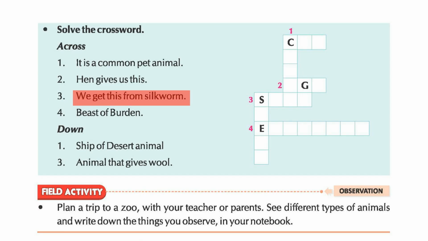The next one, 4 across, beast of burden, elephant. You know, elephants carry a lot of wood, the logs of wood on their back, okay. At the same time, they carry people also, alright. Now, who is known as the ship of the desert? Camel. Animal that gives us wool is sheep.